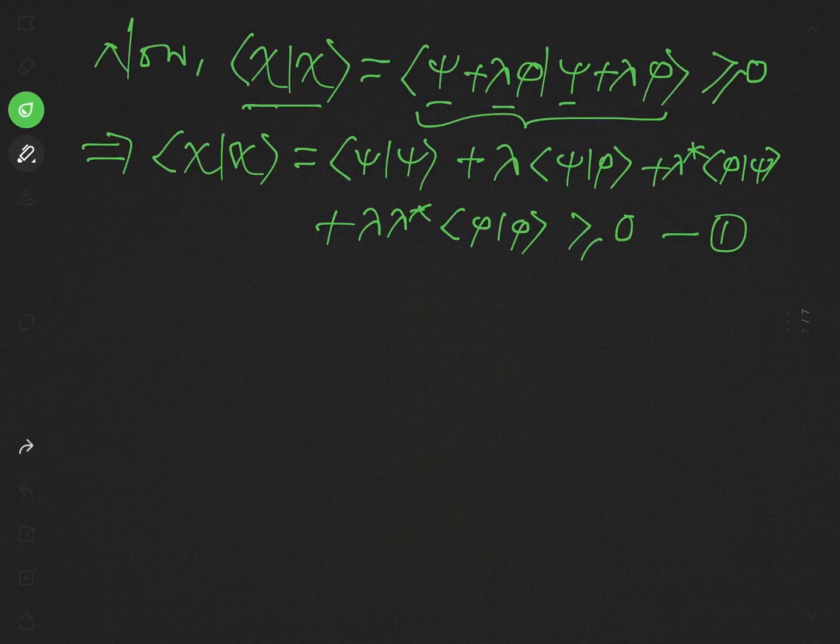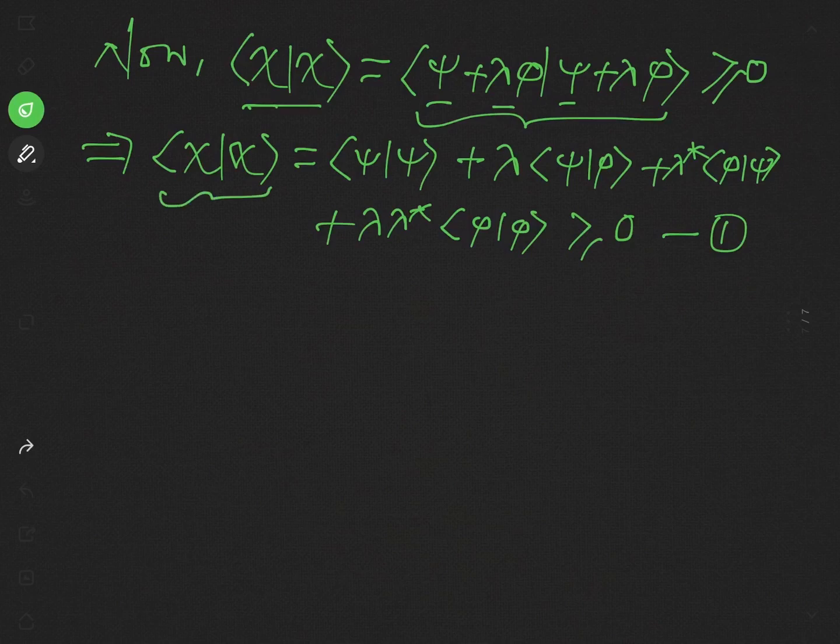Actually, the best inequality is obtained when lambda is chosen so as to minimize the LHS. If the LHS is at its minimum value, what will be the result?